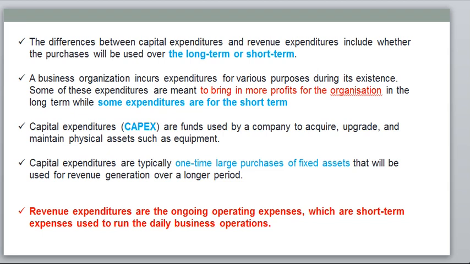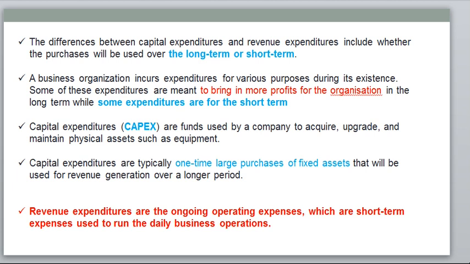What is the difference between capital expenditure and revenue expenditure? This is our topic today. Generally in India, on what basis can we call it a capital expenditure and on what basis a revenue expenditure?